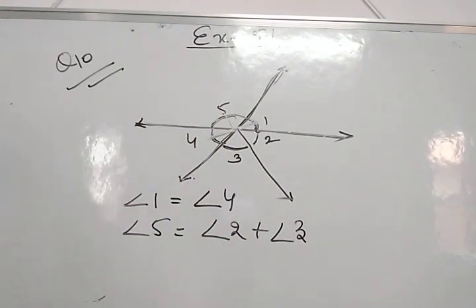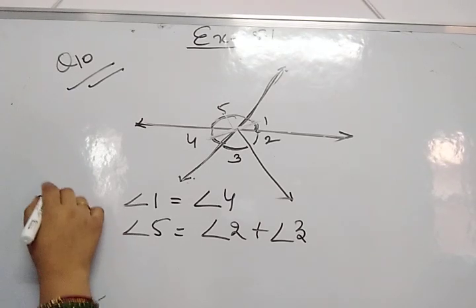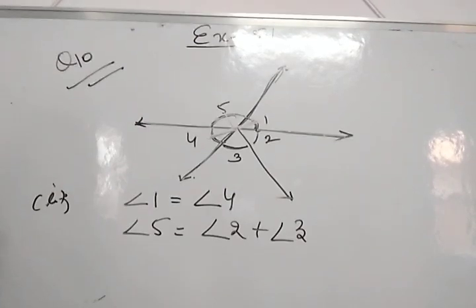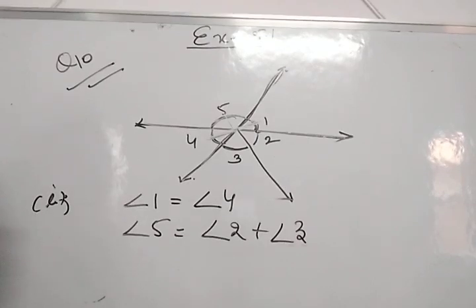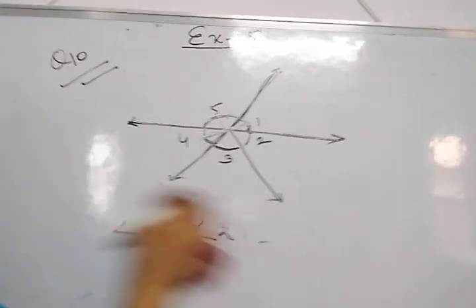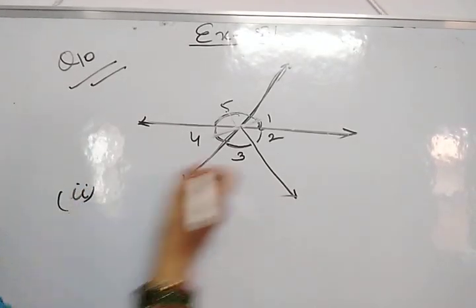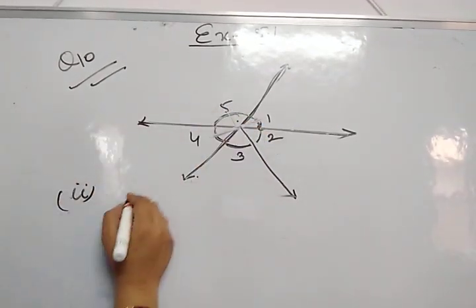Now we will find out the linear pair angles. That is the first part. Now for the second part, we have to find out the linear pair angles. So many pairs of linear pair angles are there in this question. The first pair is angle 1 and angle 5.